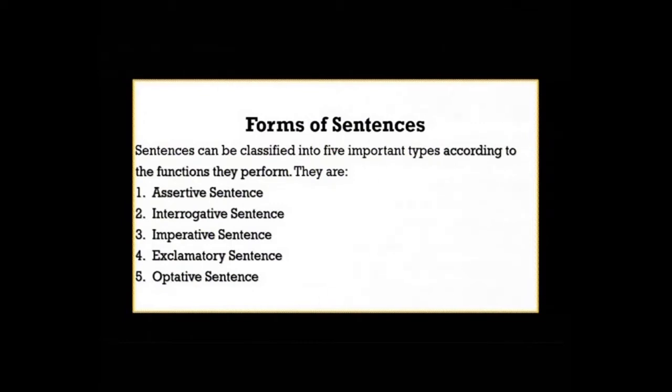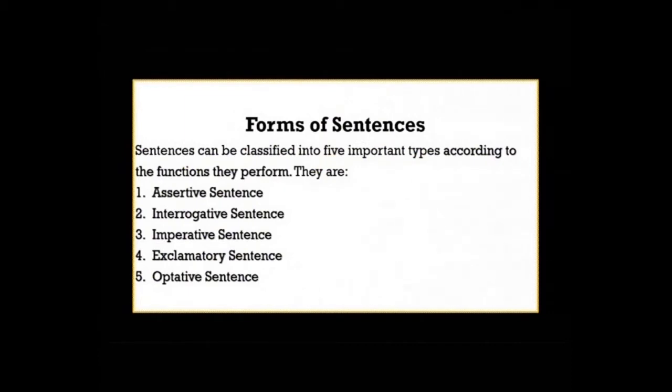Sentences can be classified into 5 important types according to the functions they perform. Yes, students, you read it right. According to the functions they perform. We can classify the sentences according to their function. For that, these have 5 types.